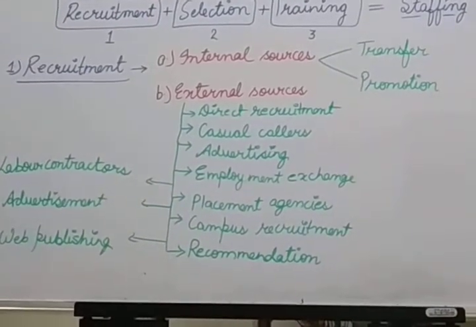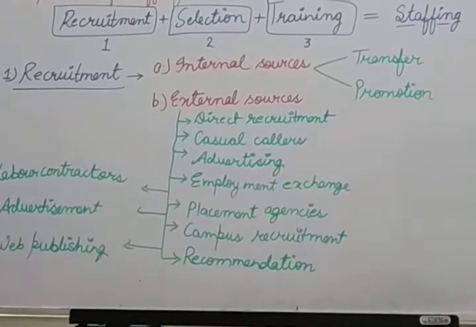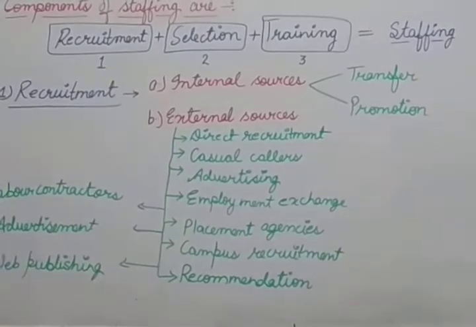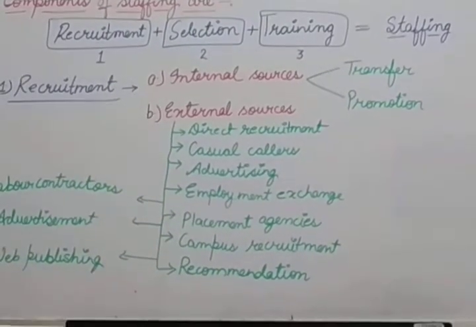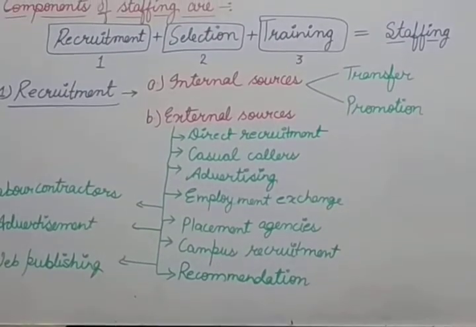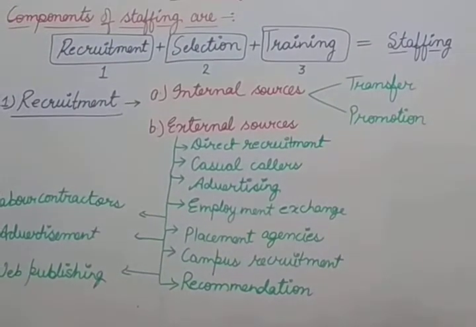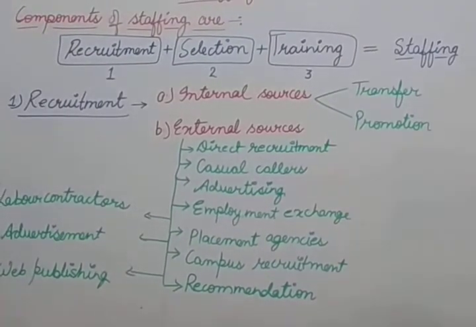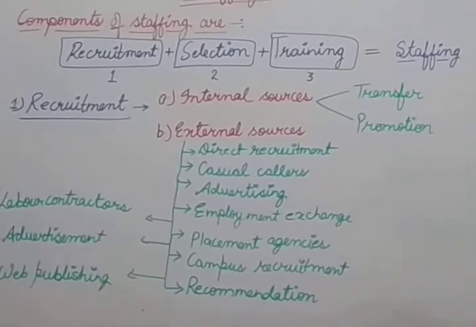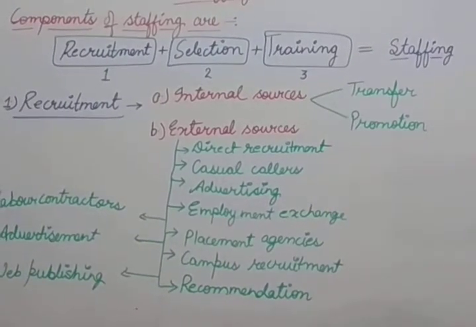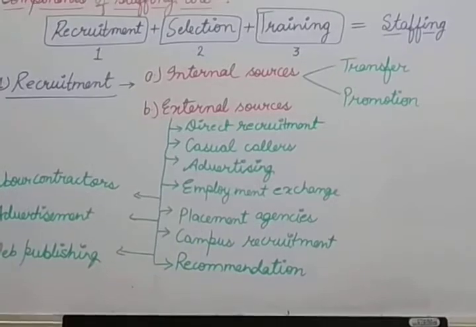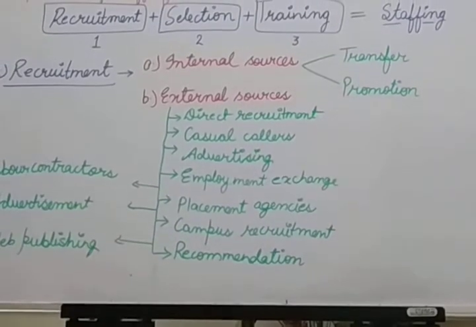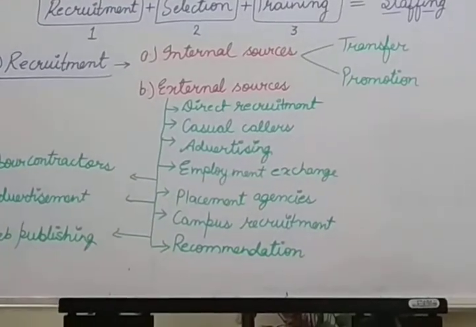So in direct recruitment, the notice is pasted directly on the gate of the company, and the job seekers directly come for the interview. And second, casual callers, that means the company usually maintains an application file in which they keep the resumes of the previous candidates, those who were not selected last year, or those whose applications were pending. So they collect their resumes, and after that they call the candidates one by one according to their requirement. Now the third external source is advertising.